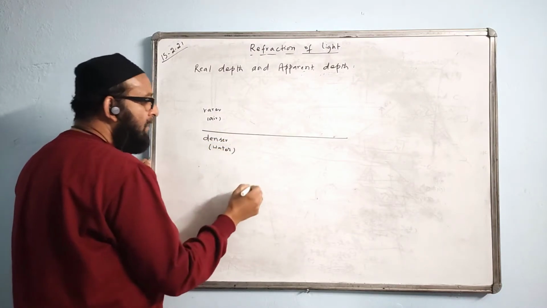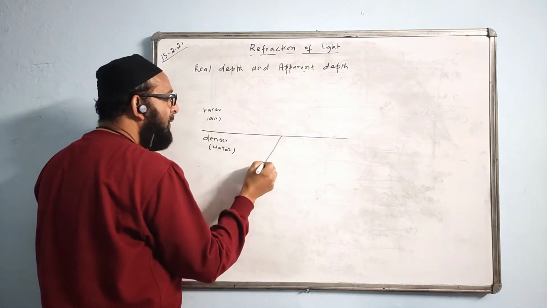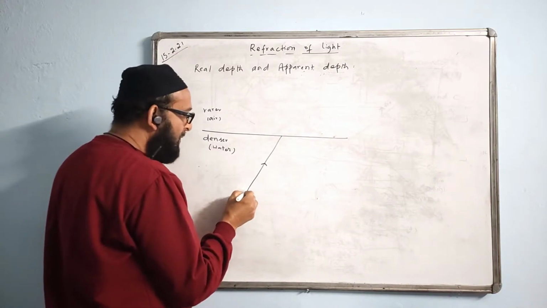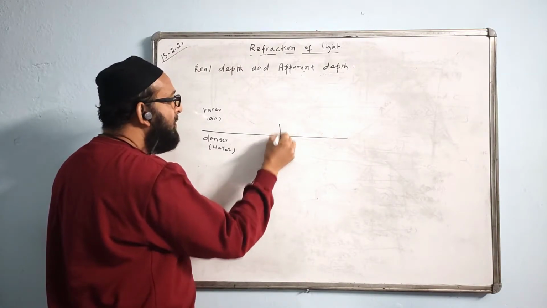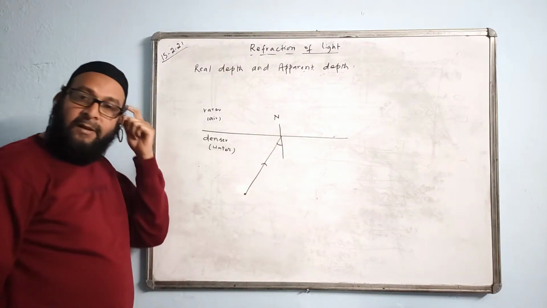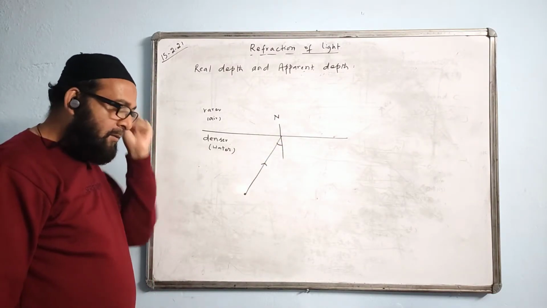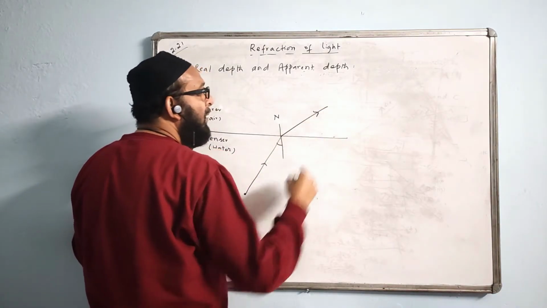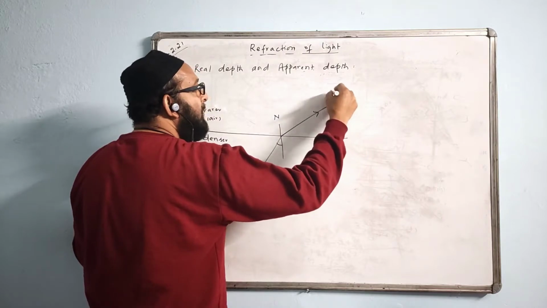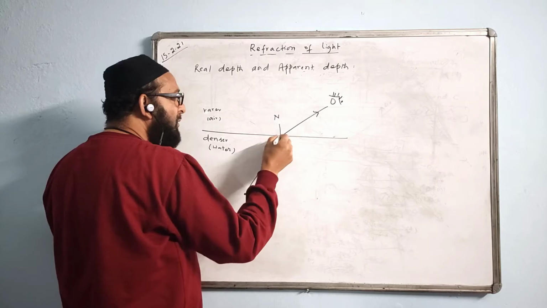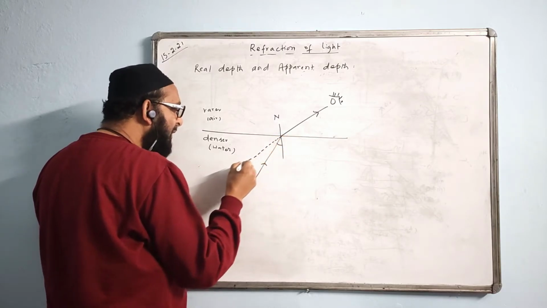Let us take the case with the rays going from denser to the rarer medium. From this point the rays are traveling. Here is the normal. This side is the angle of incidence. Where will the ray bend? Away from the normal. So it is bending away from the normal like this. To the observer, the ray seems to travel in a straight line, somewhere here.